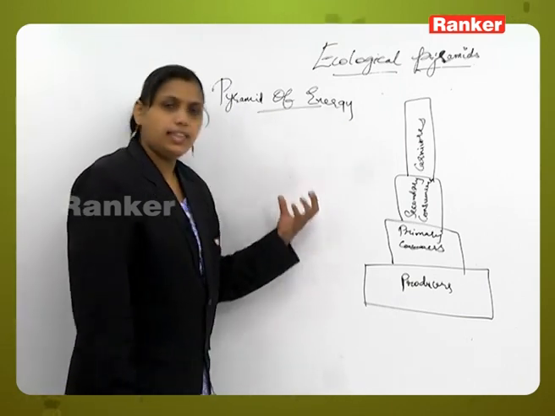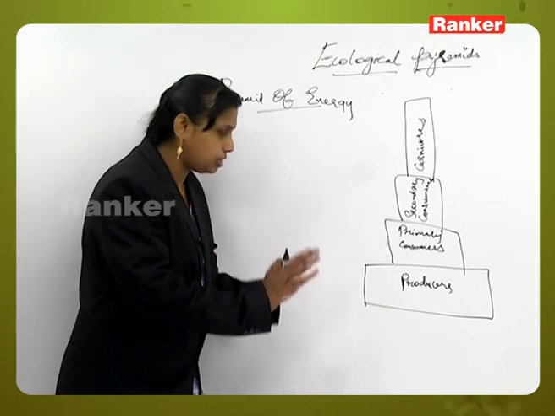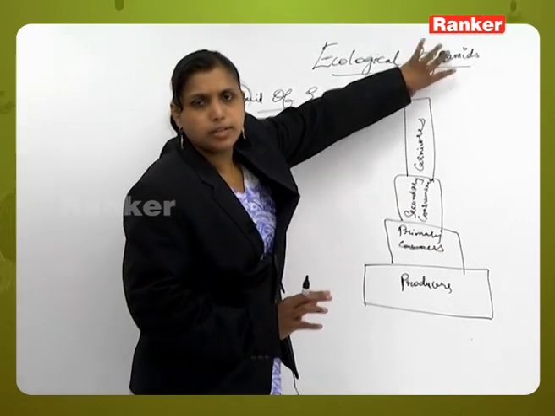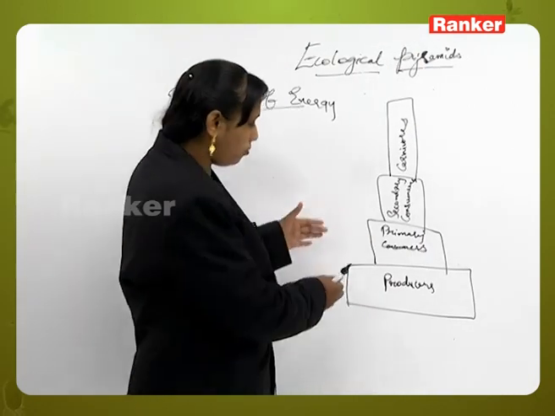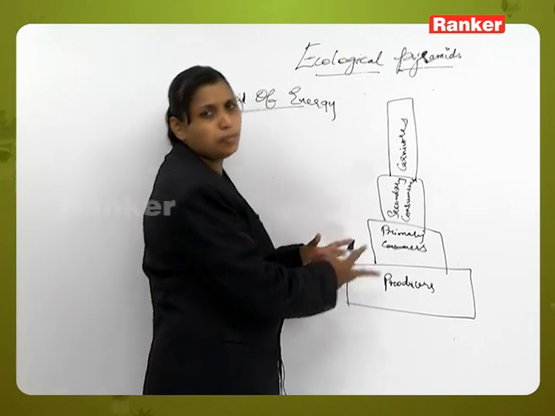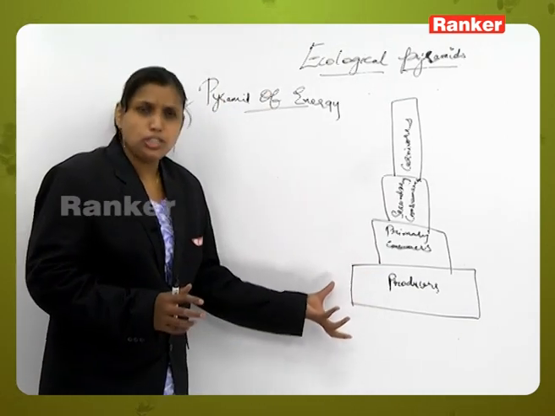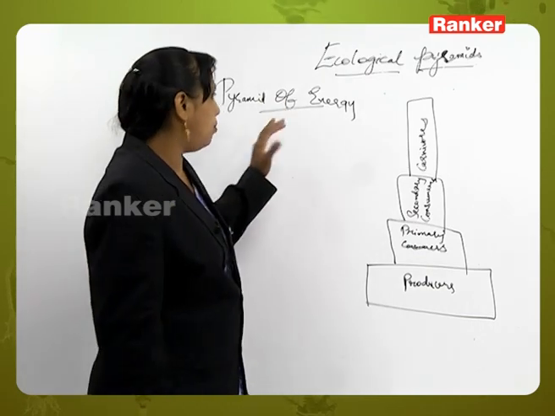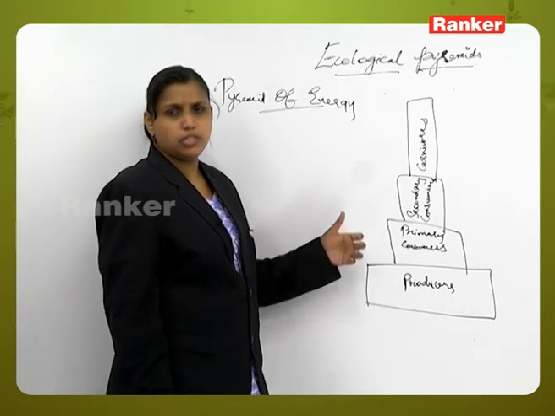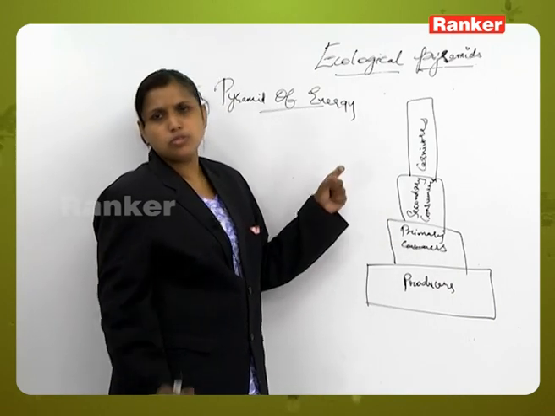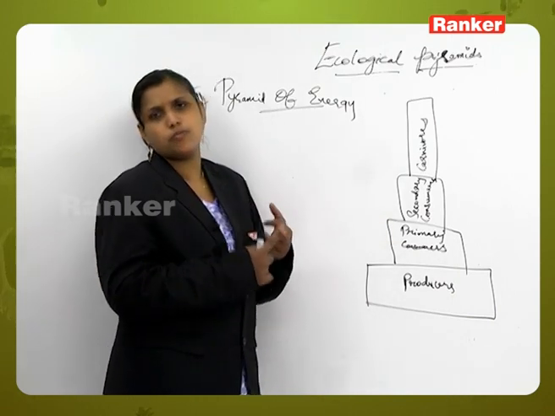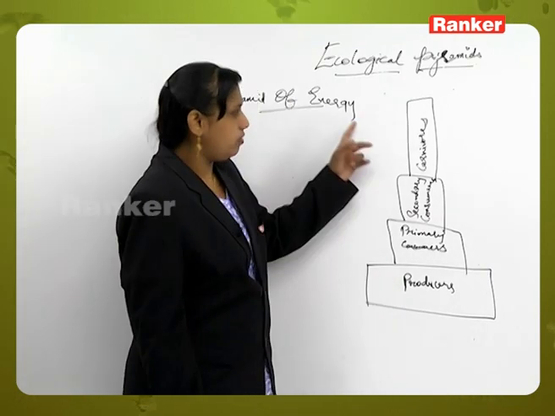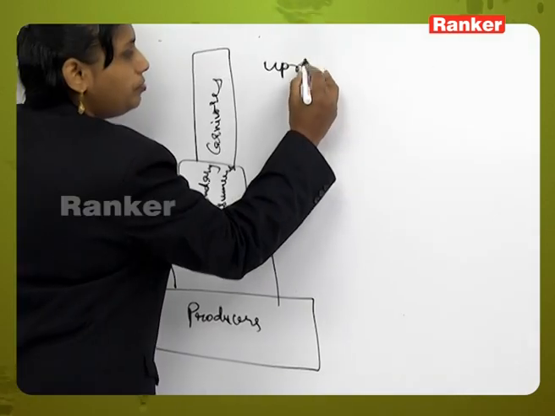So, it will indicate the amount of energy which is being produced or transferred from one trophic level to another trophic level in a given pond ecosystem. The amount of energy utilized and the amount of energy produced at each trophic level in the pyramid. In all pond ecosystems, the amount of energy utilized or produced is almost the same. So, in almost all ecosystems, pond ecosystem, forest ecosystem, and any sort of ecosystem, the pyramid of energy is always in the upright position.